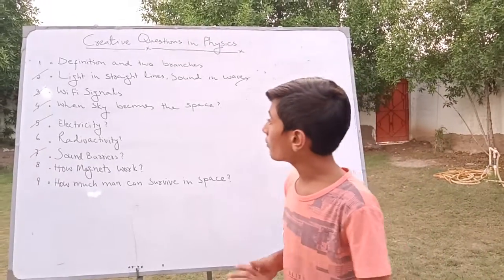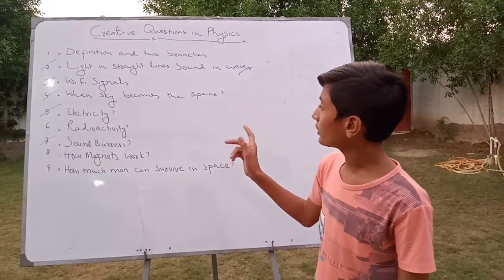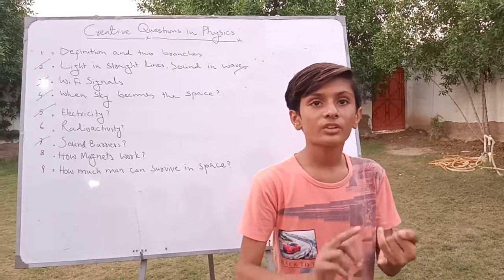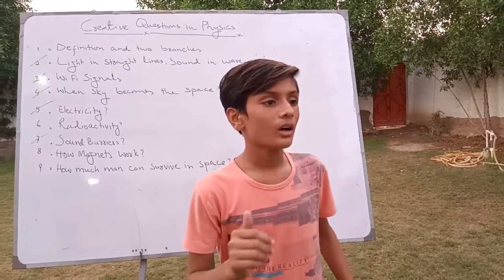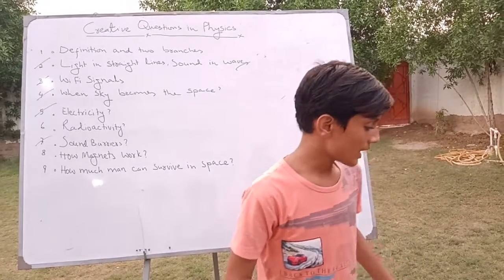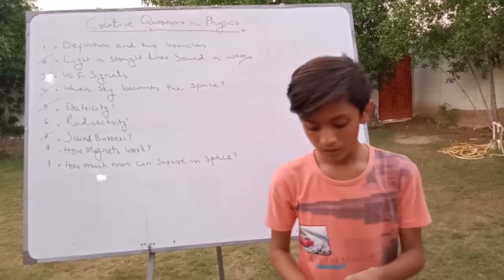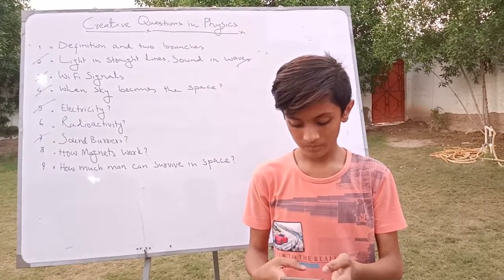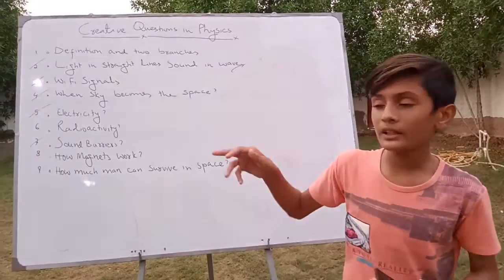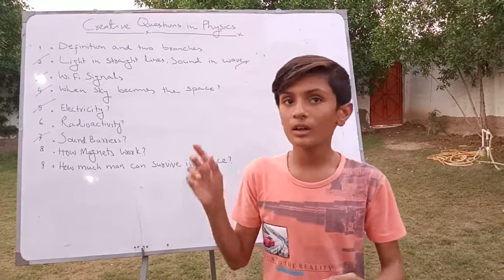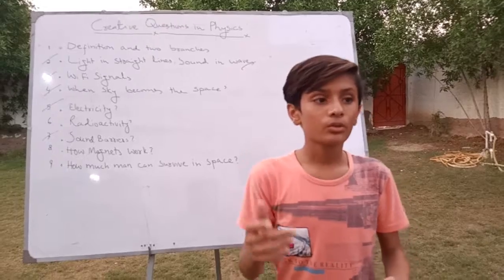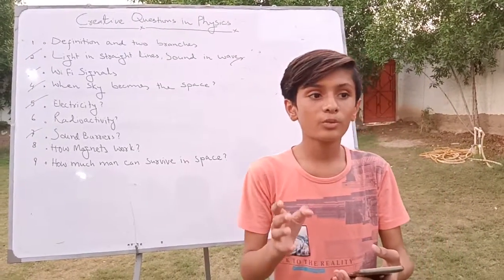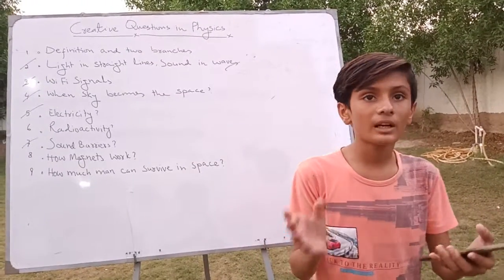So the number one question is: when does the sky become space? It's a point where you see satellites and planets, it's also in space. And the Karman line. I have a picture. So the Karman line is between the Earth and space. It breaks the relationship between the Earth and sky.